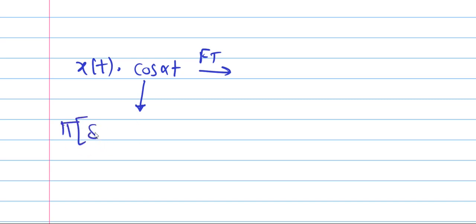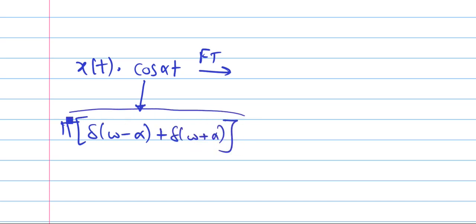So now we will try to find the Fourier transform of x of t into cos of alpha t. So what will be its Fourier transform? You must know the Fourier transform of cos alpha t. This we have already learned. Cos alpha t has Fourier transform pi times delta of omega minus alpha plus delta of omega plus alpha. Okay.